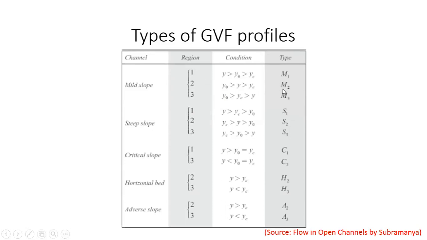And that would be called an M2 curve, just like the first one would be called an M1 curve, right? And then the third one is if y naught is greater than yc greater than y, then the flow is happening in region 3, so that would be called an M3 profile. Okay, similarly for steep slope, critical slope, horizontal, and adverse slope, right? I would strongly request you all to go through these two slides, they are very important.